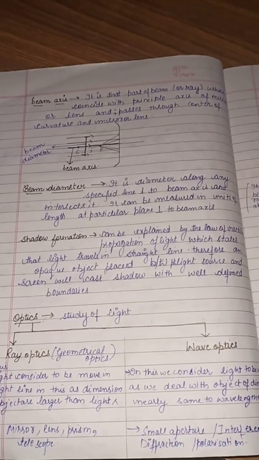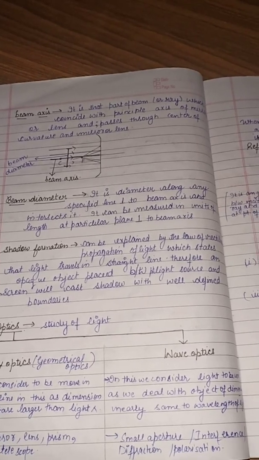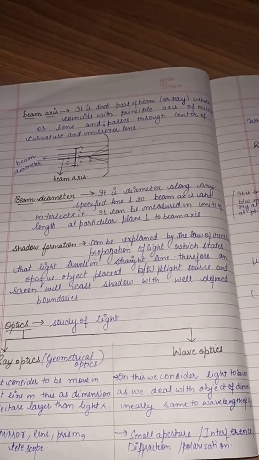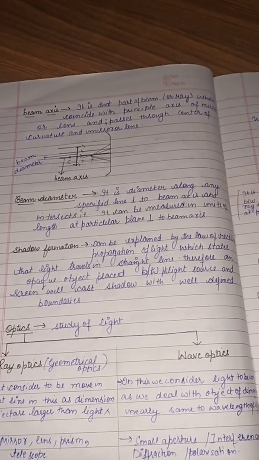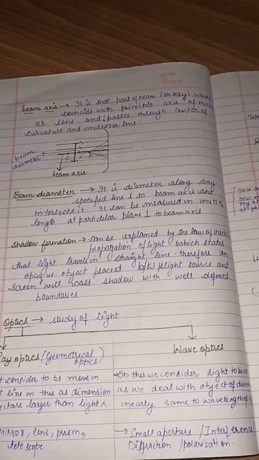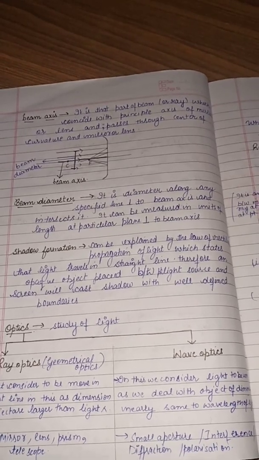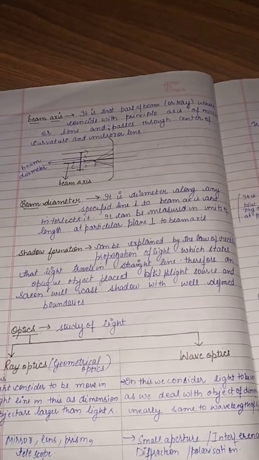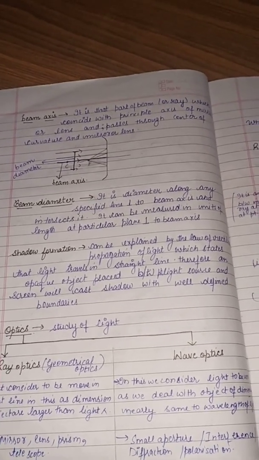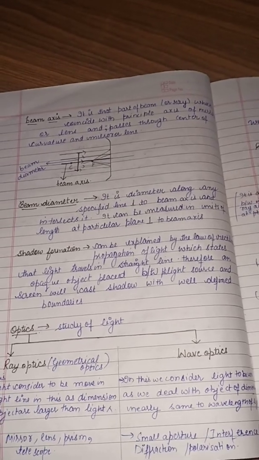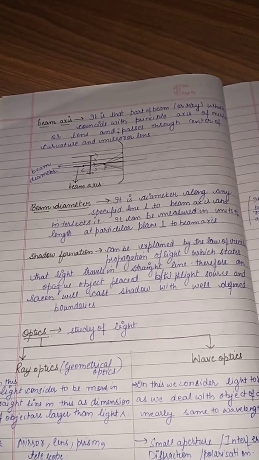Now it can be used to explain shadow formation, which states that light travels in a straight line. Therefore, an opaque object placed between the light source and screen will cast a shadow with well-defined boundaries. For example, if a bulb is behind you and throwing light, we know it will move in a straight line, and some of the light beams will be stopped by your body. That area will become black and the outer boundary will be lighted. So that makes the shadow formation.